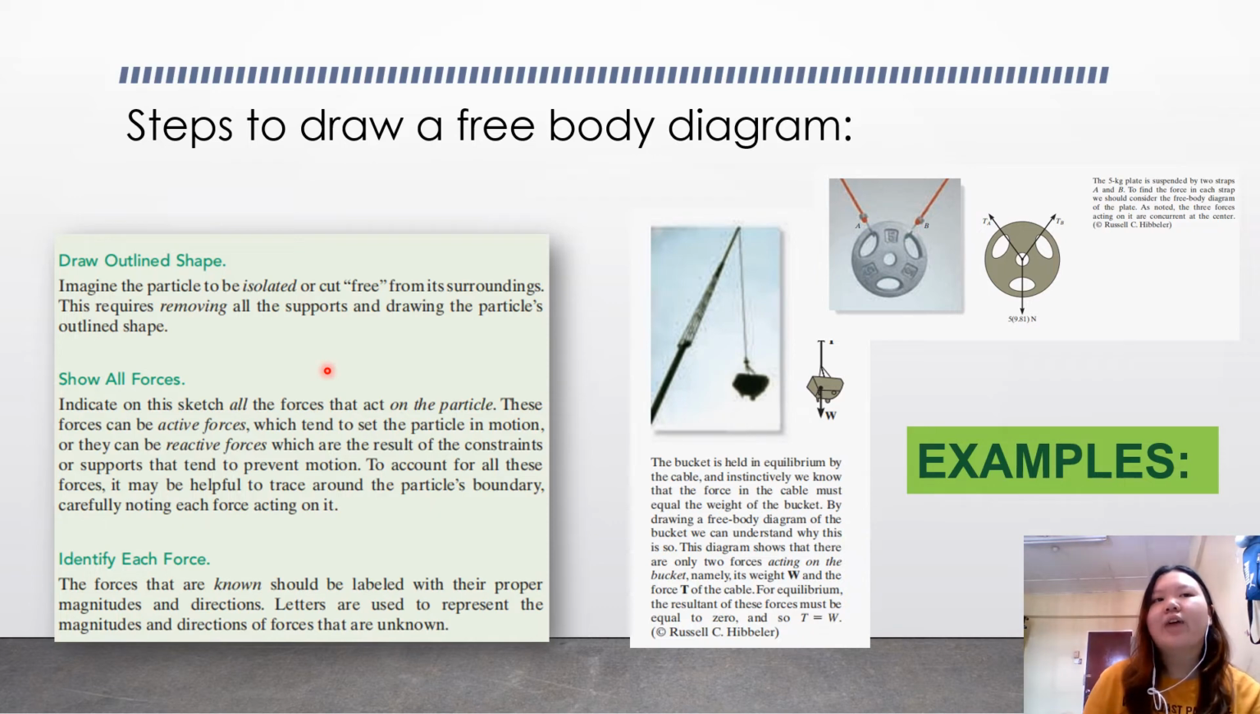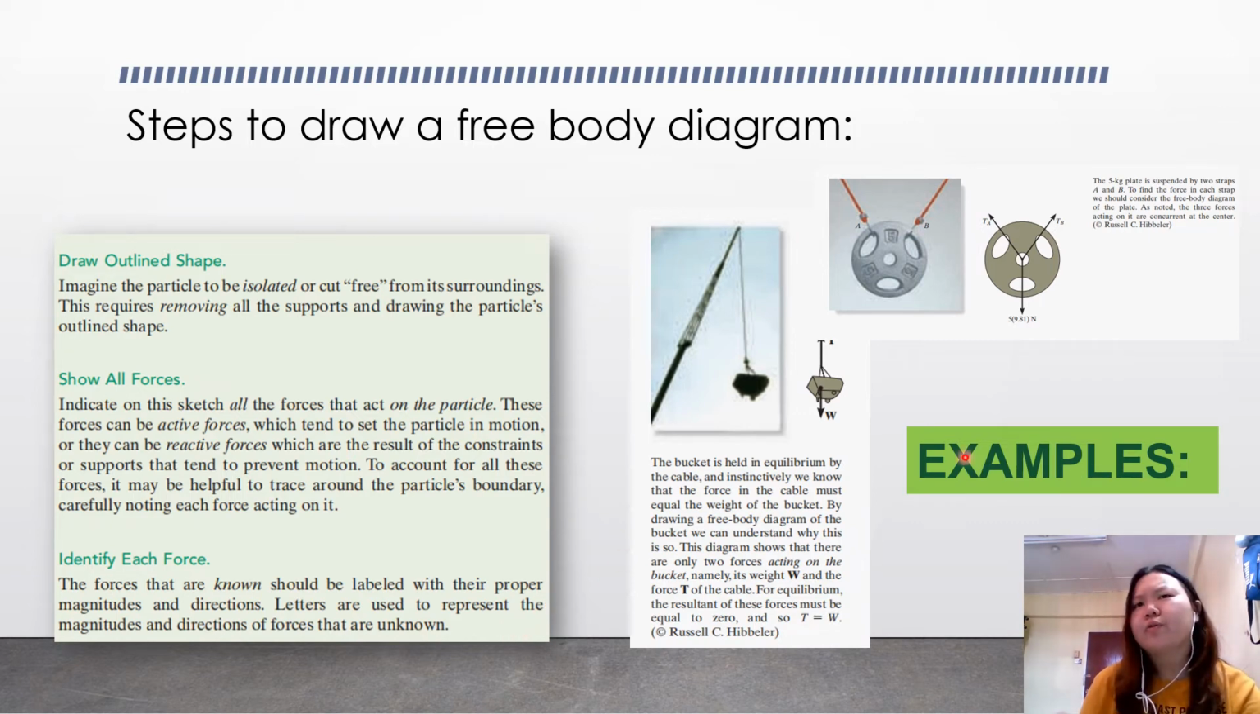And second, we have to show all the forces. The forces acting on the particle can be active forces, which tend to set the particle in motion, or they can be reactive forces, which are the result of the constraints or supports that tend to prevent the motion. And the third step is to identify each force. The forces that are known should be labeled with their proper magnitudes and directions. Letters are used to represent the magnitudes and directions of forces that are unknown.